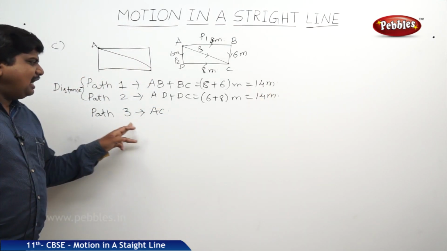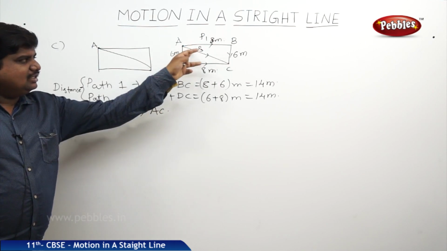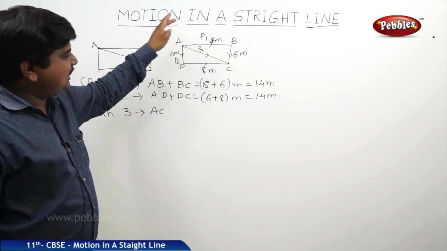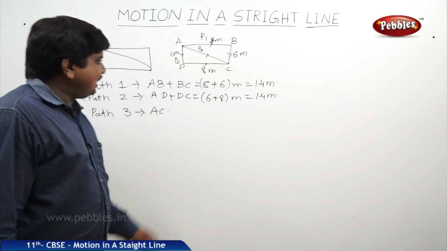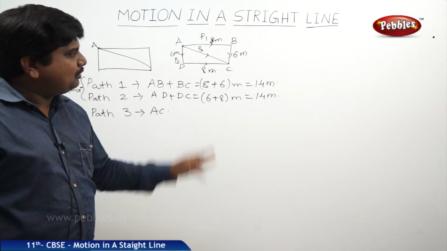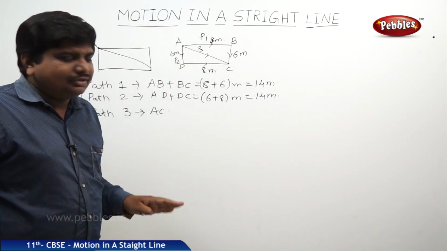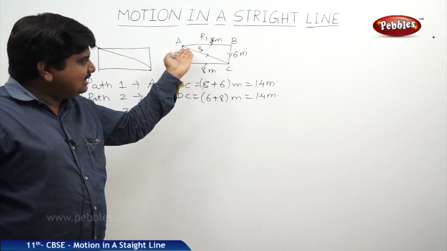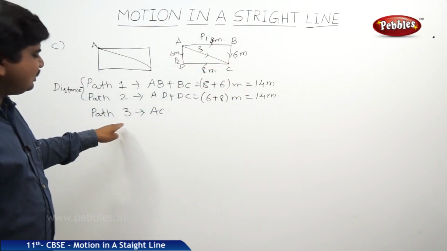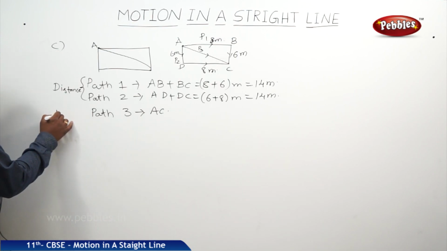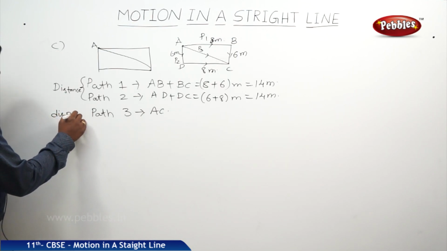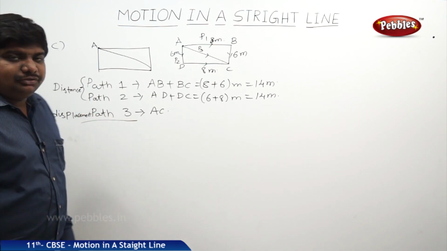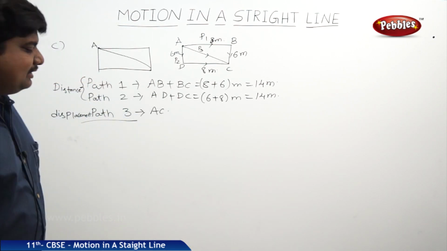So what about path 3, AC, this one? If you consider ABC is a right angle triangle and ADC is also a right angle triangle, AC is the common hypotenuse to both triangles. If you find the length of this hypotenuse, that will be the distance from A to C, which gives the shortcut or the displacement of the body. For this purpose, we should use the Pythagoras theorem.